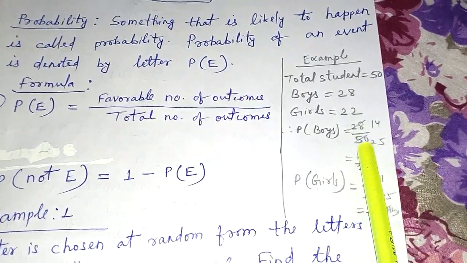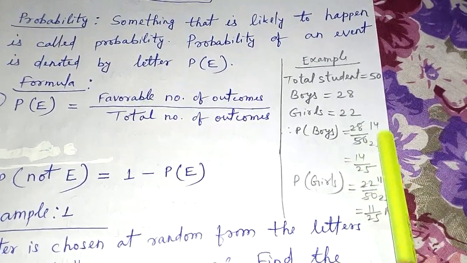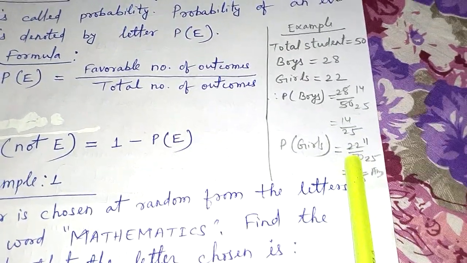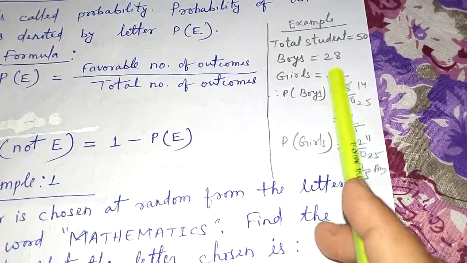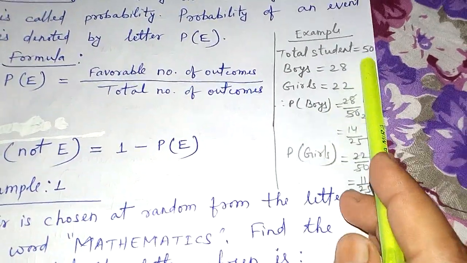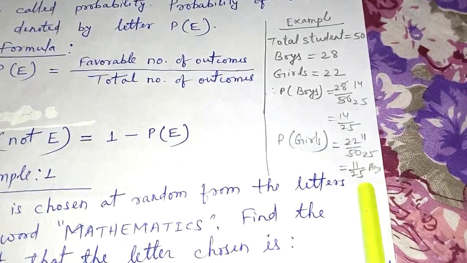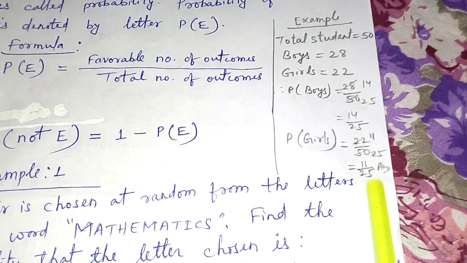When we simplify, 28 by 50 is 14 by 25. And probability of girls is equal to 22 by 50, because there are 22 girls out of 50 students. When we simplify 22 by 50, it becomes 11 by 25.